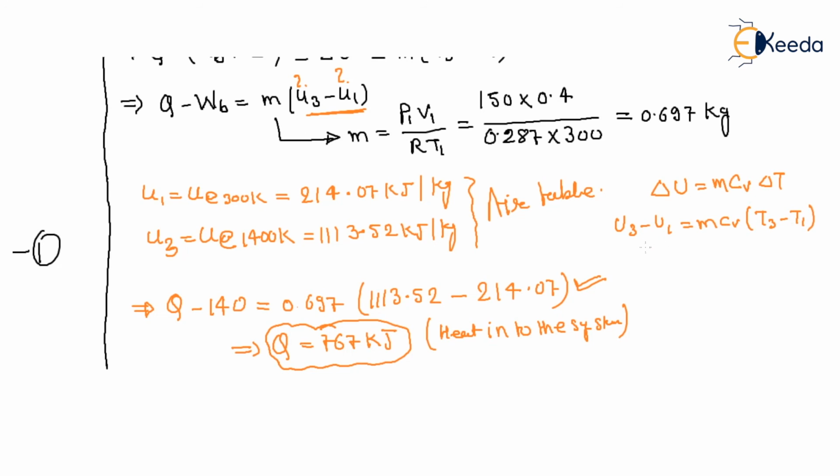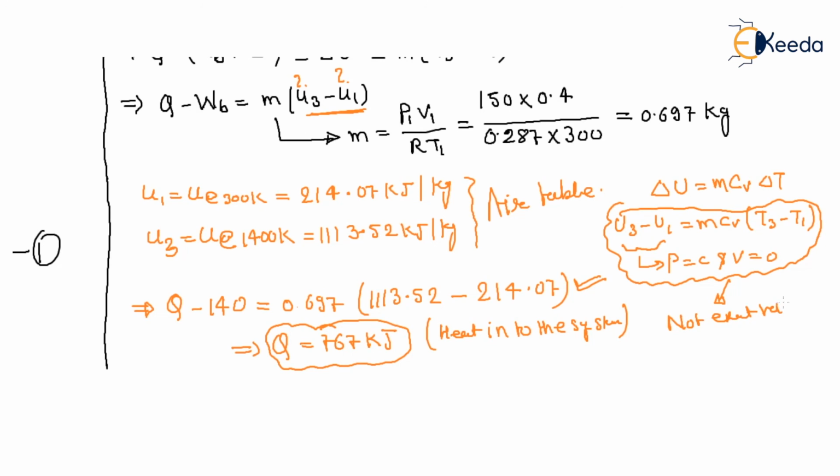But during U1 to U3 there is both pressure constant and volume constant. So we can apply this, but it does not give the exact value. It is an approximation.